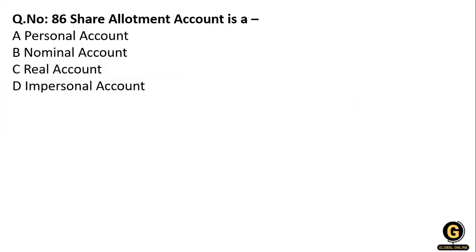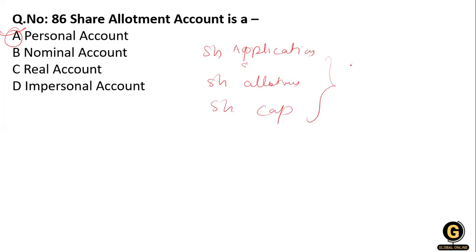Now, what is a share allotment account? The share allotment account is a personal account. Share allotment account, share application account, share capital account are personal accounts. Why? Because the rule of personal account says debit the receiver and credit the giver.